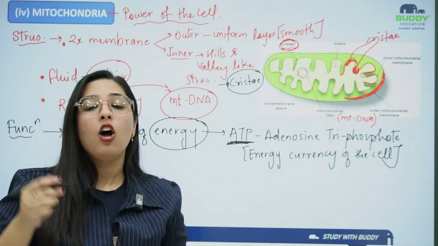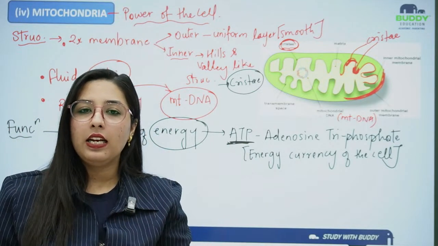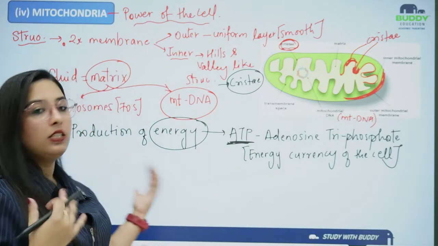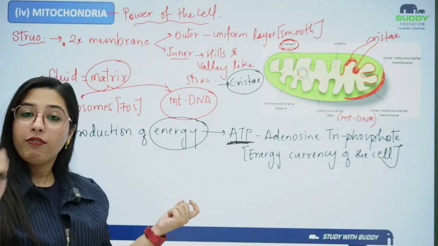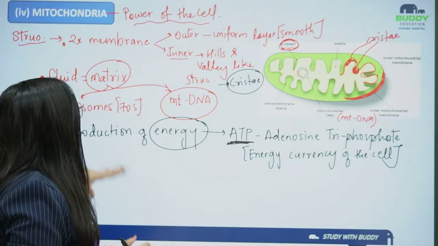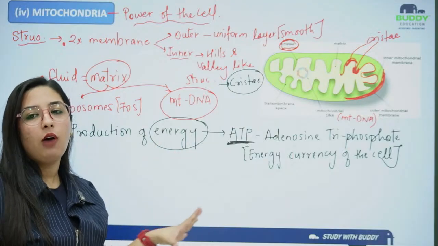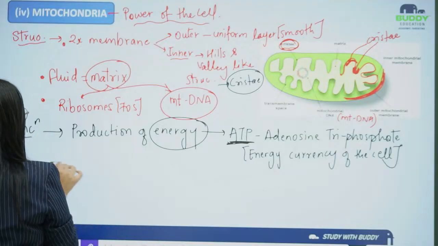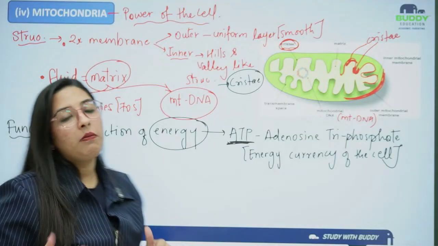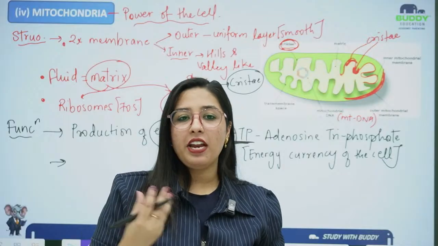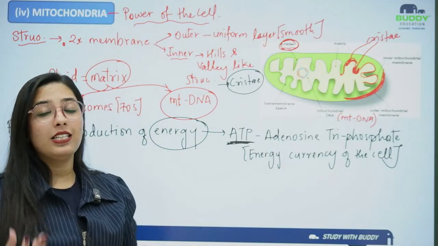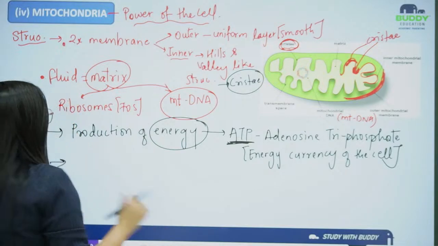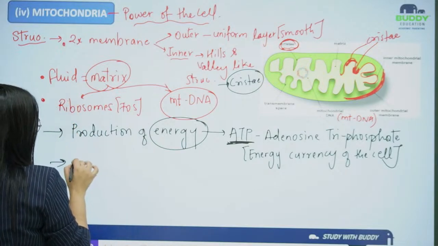And mitochondria, who is producing this energy? That's why the mitochondria is known as the powerhouse of the cell, because it is forming the energy in the form of ATP. So what else is happening inside the mitochondria? It is also producing some kind of protein, because I have said wherever ribosomes are there, it will be synthesizing protein, because ribosomes are the protein factory. That's why some amount of protein synthesis will be going on.